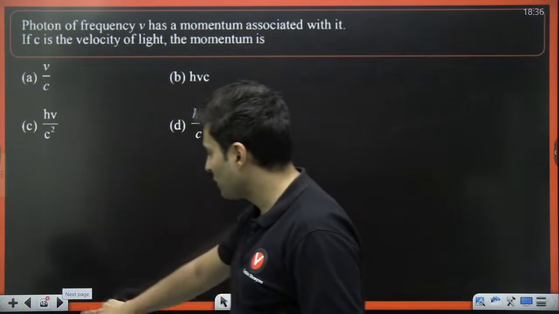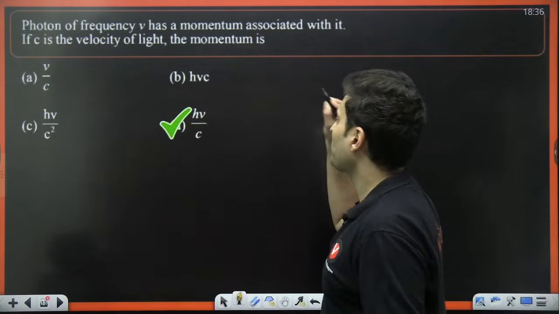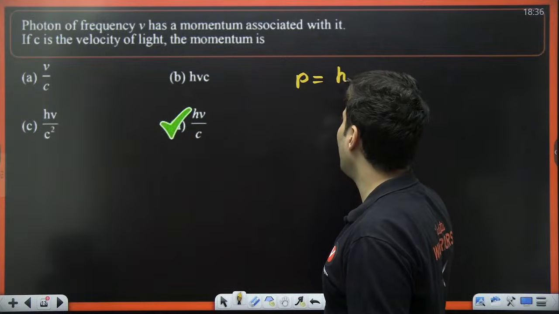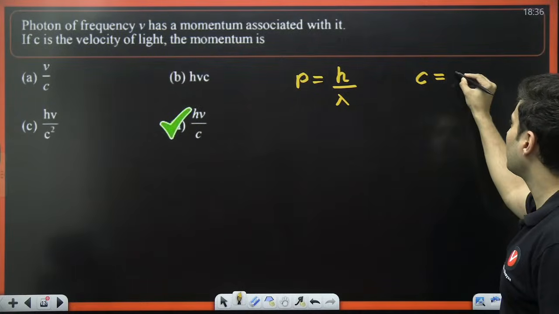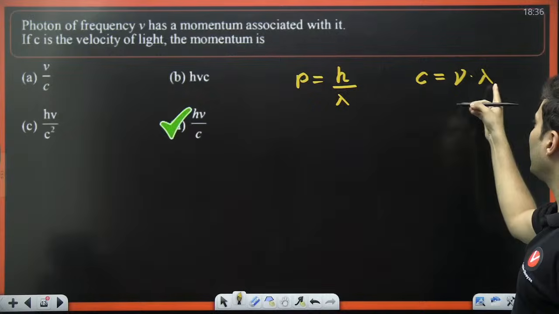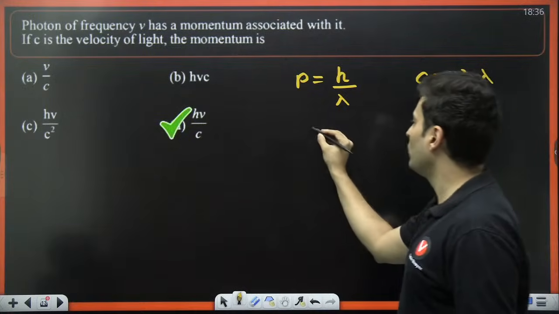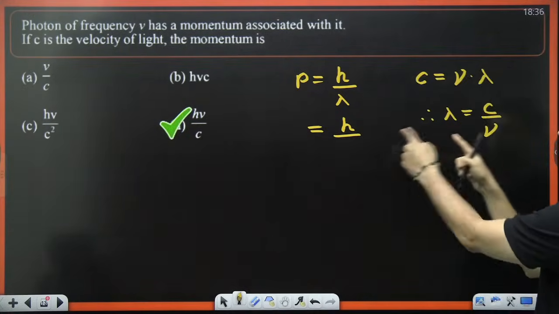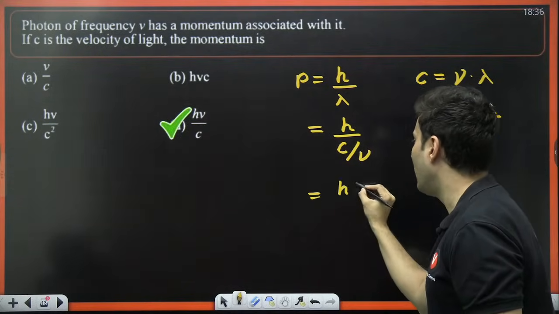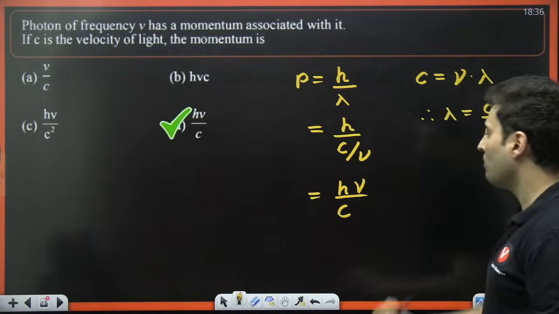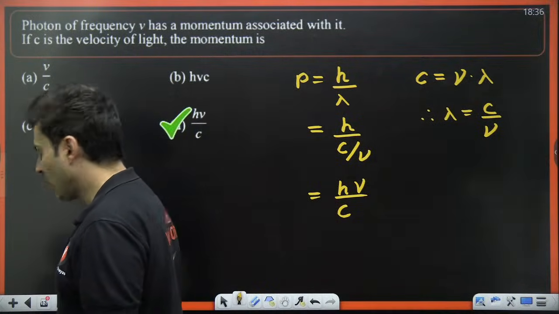And the correct answer for this question, let's have a look. Yes, it is option D. Momentum is nothing but h by lambda. We also know that the speed of light is nothing but frequency, which is nu, into the wavelength. Therefore wavelength will be c by nu. Substitute this over here. So this will become h nu by c. H nu by c is option D. Very good.